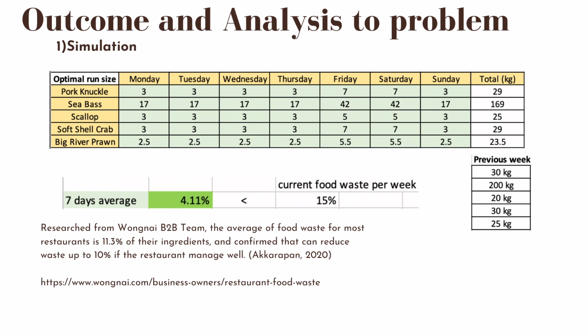Therefore, our model can reduce the food waste percentage of the restaurant by over 10%, from 15% to 4.11%. Compared with the previous weekly order quantity, the simulation model suggests that the restaurant should reduce the ordering of some ingredients, especially the sea bass, which could be reduced a lot from 200 kg to 169 kg.